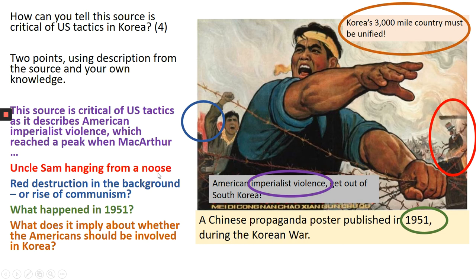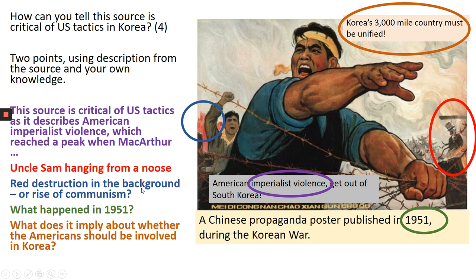Okay, let's look at the red one I've mentioned first of all. So here on the right-hand side, you can see Uncle Sam. You can see his hat with the stars and the stripes representing America. Uncle Sam is your bog standard, your Joe Bloggs, your normal American person. He's hanging from a noose. So what does that suggest about the victorious people over here? What they've done to America, what they've been able to do to American violence in Korea. Essentially, these guys are victorious. They've suggested they've won. He is hanging from a noose. His life is no longer. So we could say that that's critical of US tactics, because they essentially haven't worked.